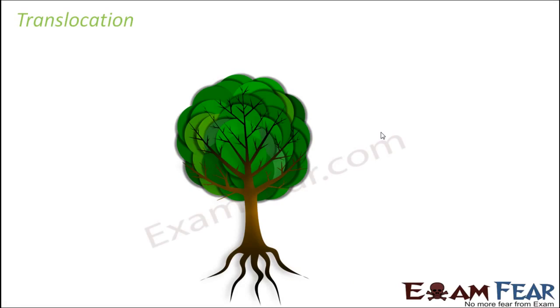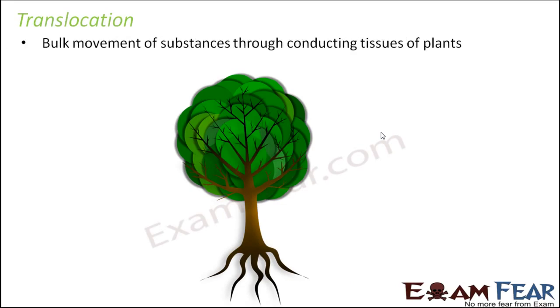Now we'll introduce a new term called translocation. What is translocation? It is the bulk movement of substances through conducting tissues of plants. So what are the conducting tissues of plants? They are nothing but xylem and phloem. So here in translocation, we are going to talk about movement of substances in bulk.